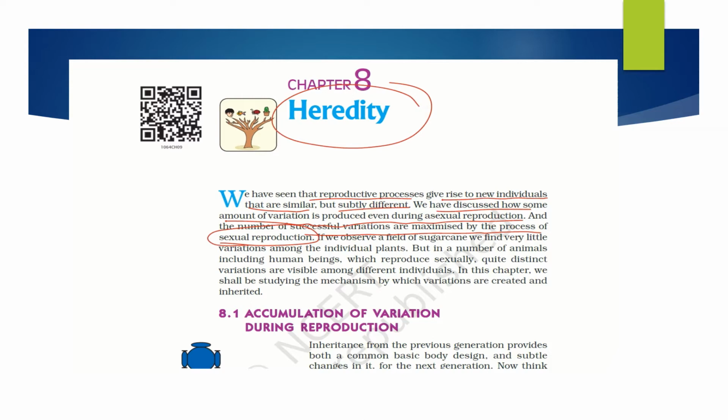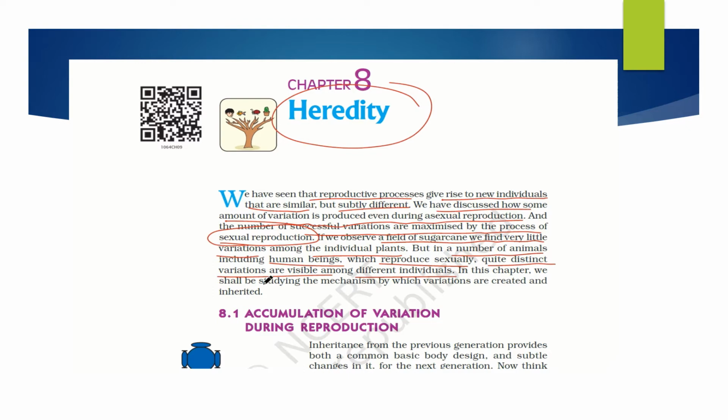We have observed in the reproduction part that in a field of sugarcane we find very little variation among the individual plants, but in a number of animals including human beings which reproduce sexually, quite distinct variations are visible among different individuals. If both parents are fair, their children might be one fair, another not fair, one having long straight hair, another curly hair, though their parents do not have those characters. Might be they are somewhat like their father, somewhat like their mother, or in other cases they have their own characters. So how is this happening?